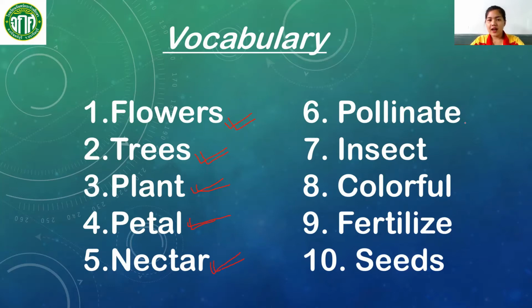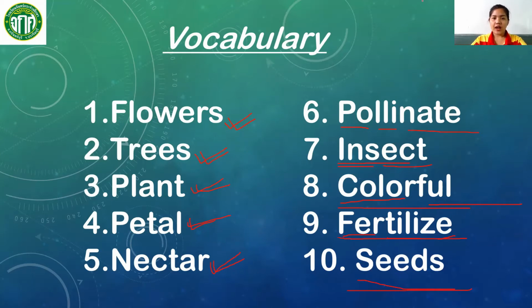Number 6, pollinate. Number 7, insect. Number 8, colorful. Number 9, fertilize. And number 10, seeds.